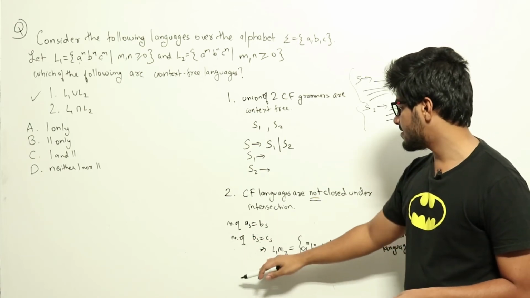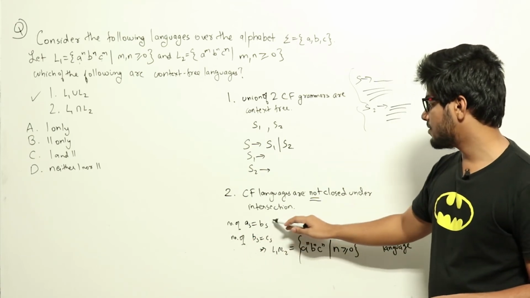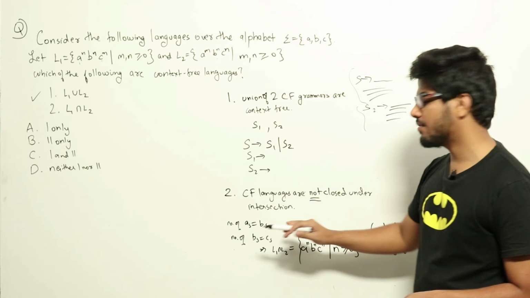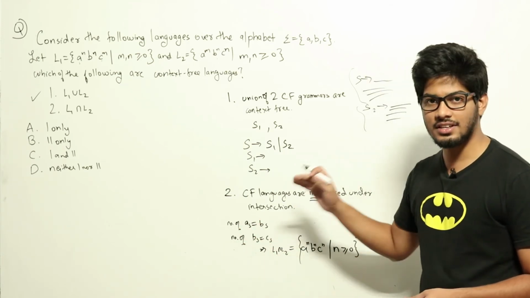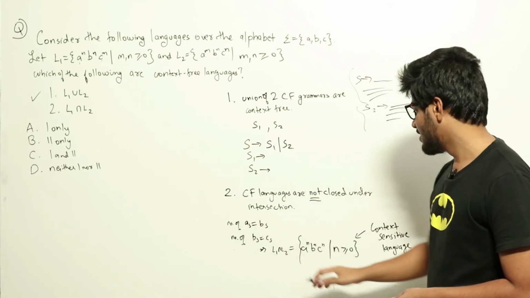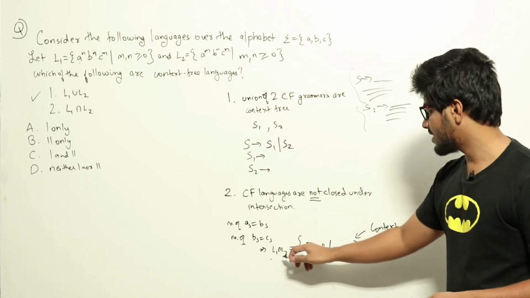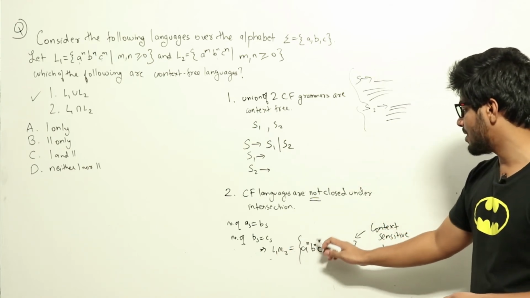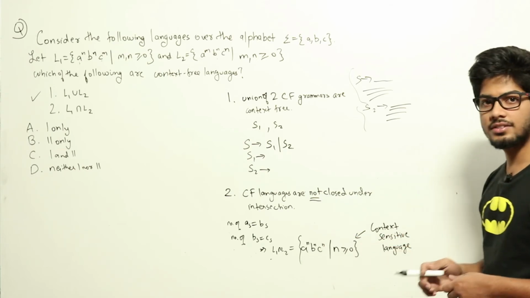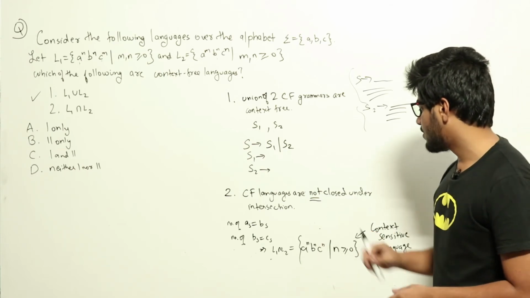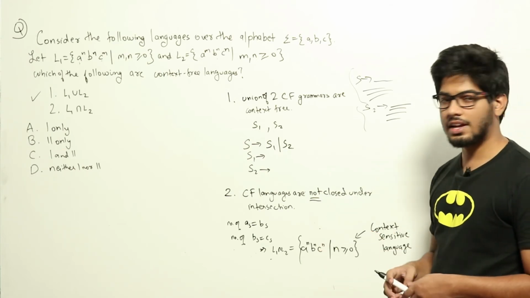So what it implies is that the number of a's should be equal to the number of b's and the number of b's should be equal to the number of c's, meaning the numbers of a's, b's and c's all should be equal to each other. Meaning L1 intersection L2 is nothing but a^n b^n c^n such that n is greater than or equal to 0. All should be equal to each other. Now this is not a context-free language. This is a context-sensitive language.